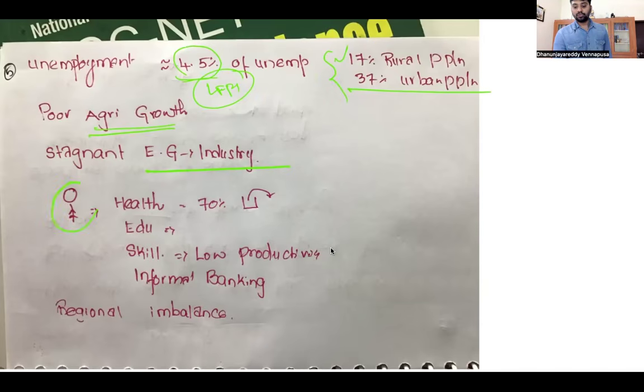Next, when it comes to health, the out-of-pocket expenditure of persons is increasingly expanding. Normally, health and education have to be taken care of by the government free of cost. Unfortunately, in India, these are the two things which are very, very expensive for a middle class person, who spends more on the education of their children and the health of their family. The out-of-pocket expenditure is almost 70% on health in India. As a result, people do not have money for other things, such as education, skill development, sending their children to good quality schools, or providing nutritious food. So out-of-pocket expenditure for health is very high.